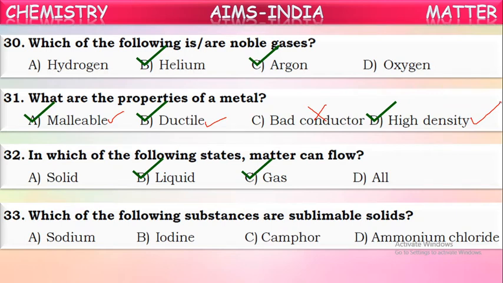Sodium is not a sublimable substance, whereas the remaining three are. On heating they convert directly from solid to gas, and on cooling they convert directly back to solid, which we call deposition. So these are the examples for sublimable solids.